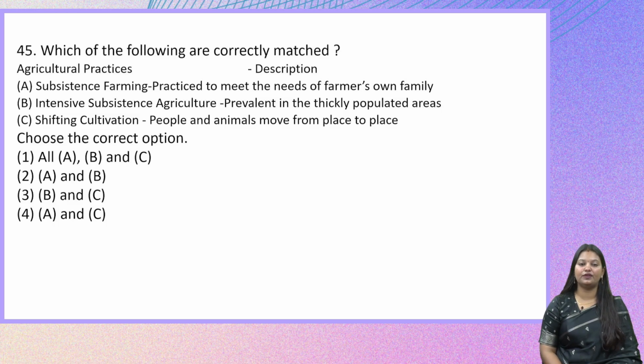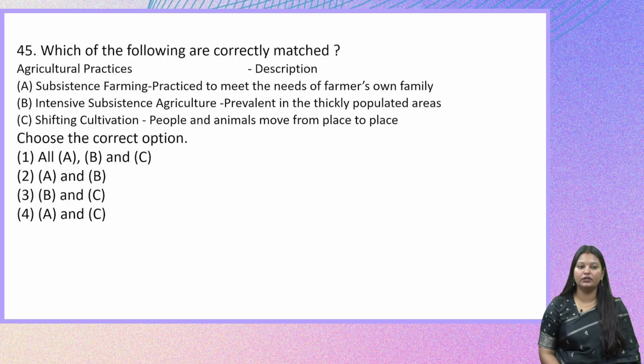Intensive subsistence farming or agriculture, prevalent in thickly populated areas. And then the C one is shifting cultivation. People and animals move from place to place. If you try to remember the concept of various types of farming, this is a topic from our geography. So you will be easily able to tell which of these is not correctly described.